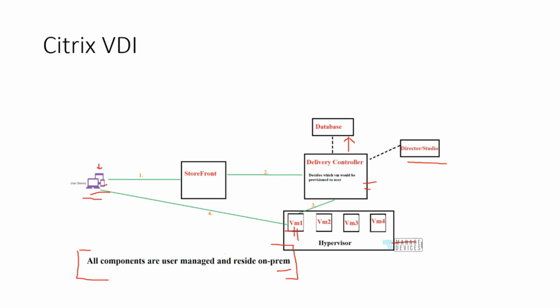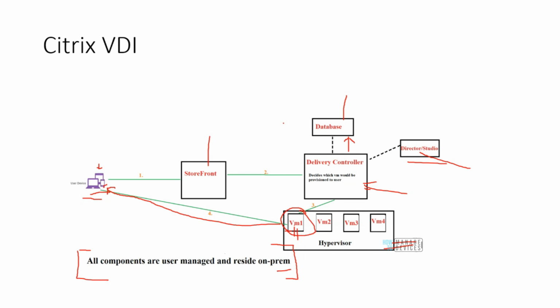Well, I will have to create a hypervisor. I will have to create virtual machines. I will have to create a storefront. I will have to create a delivery controller. I will have to create a database and populate it. I will have to install the Director or the Studio. So the point that I'm trying to make here is, the end goal is virtualizing a virtual machine and providing the end user access to it, right? That is the end goal.